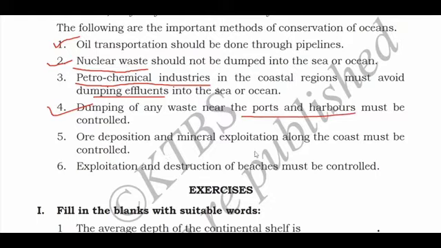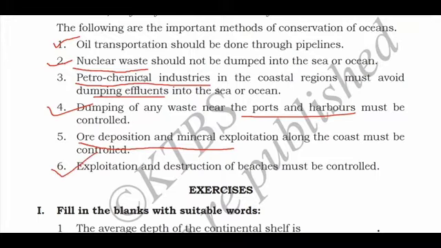Ore deposition and mineral exploitation along the coast must be controlled. In the news channels also you have seen that the ores and the minerals are exploited near the coast, so that should be controlled. Exploitation and destruction of beaches must be controlled. This is the 6th point. The beaches should not be destroyed or exploited. So these are the 6 points.